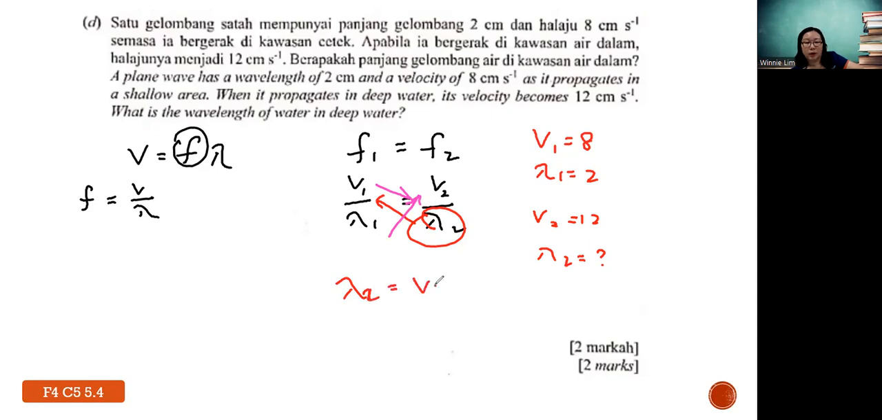Lambda 2 will become what? V2 over V1 times lambda 1. Okay, then you start to sub inside. Okay, then you times 2. Then you get your answer, which is 3. Okay, and the unit follows, they are in cm, so you are in cm as well.